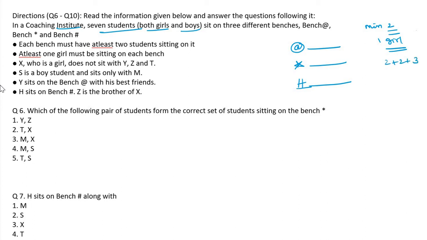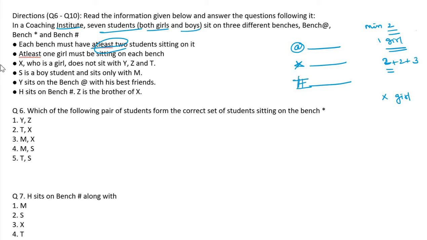Because minimum 2, each bench must have at least 2. So 2 to start, 2 plus 1, it may be 3. Any one of the benches may be 3, and the rest only 2. X, who is a girl, does not sit with Y, Z, T. So X is a girl, we don't know where she is sitting.